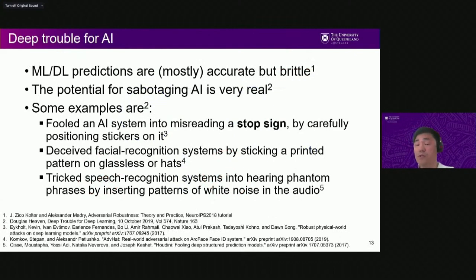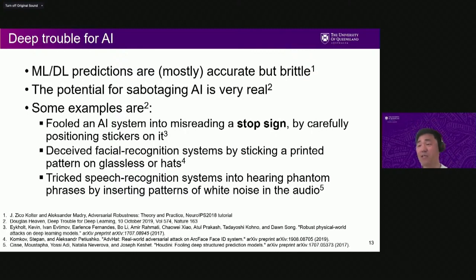As you may be aware, machine learning and deep learning predictions are mostly accurate. You can see a lot of improvement in accuracy if we use deep learning techniques, but they are brittle against cybersecurity attacks. The potential for sabotaging AI is very real, and you can see a lot of real life examples. One piece of research tricked an AI system into misreading a stop sign by carefully positioning stickers on it.